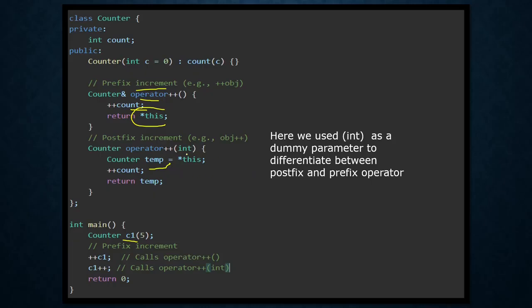So here, as you can see, we use int, but here we didn't use int. What's the reason behind it? This is used as a dummy parameter to differentiate between the prefix and postfix operators, because the symbol of the operator is the same for both of them. So to differentiate between the operators, here we use the dummy parameter.